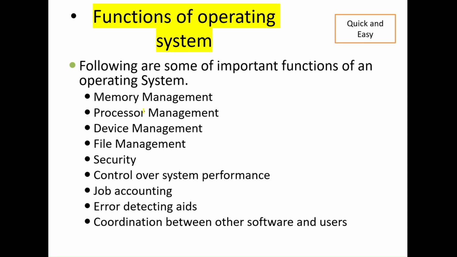So these are the functions of the operating system. The most important functions are memory management, process management, device management, file management, improving security, and controlling system performance. Job accounting means we have to allocate processes, deciding which process goes first and which goes further. And there are error detecting aids: we can detect errors, which process is going to create a deadlock, which process is going to have issues in the future, and we can predict that here.